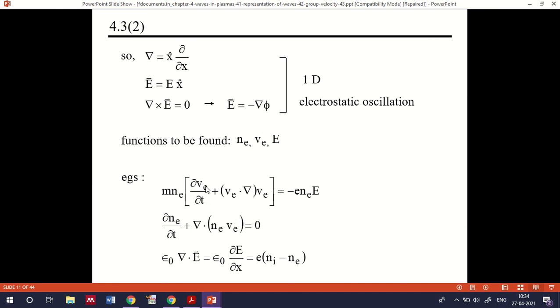In the last class, when we discussed the equation of motion, we took u equal to the fluid velocity. Instead, here we treat ve as the electron velocity. So dou ve by dou t plus ve dot del ve is equal to minus e N e E. You know how this comes: this is the electric force due to the electron density Ne. It is similar to minus qE.